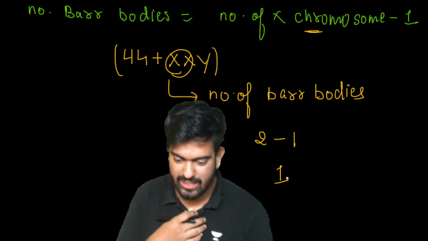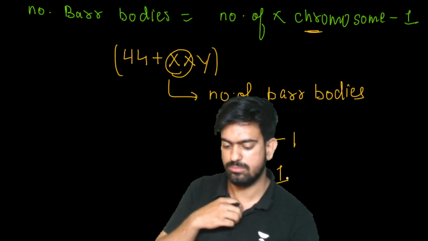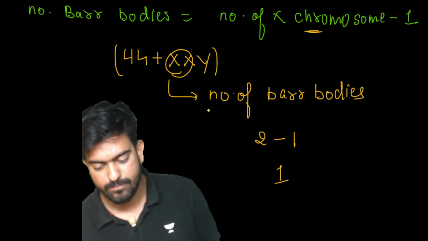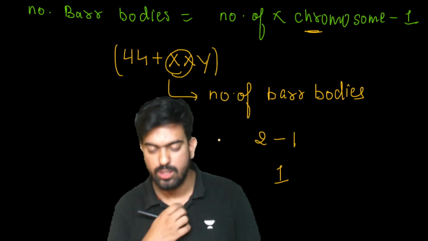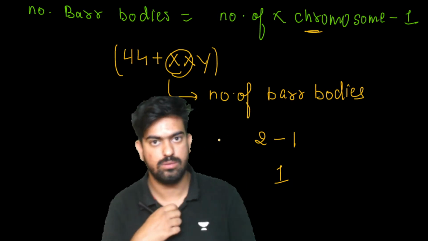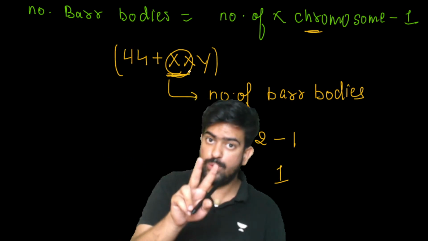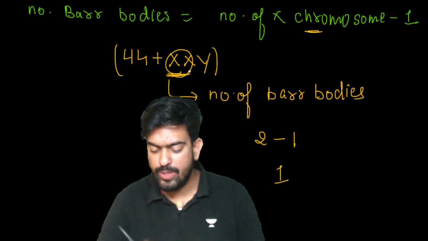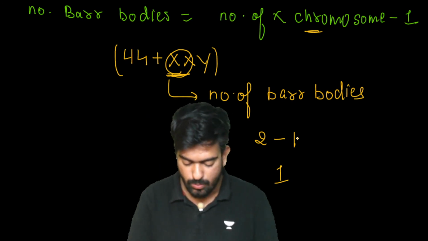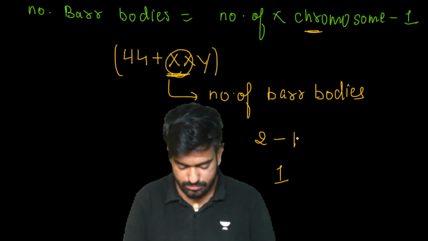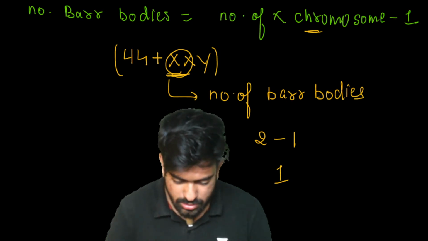Clear? Number of Barr bodies is the number of X chromosomes minus 1. How many X chromosomes do we have? We have 2 X chromosomes, right? So 2 minus 1 will be 1. So the number of Barr bodies will be 1. Clear? Yes, Shivesh. Now the next one.